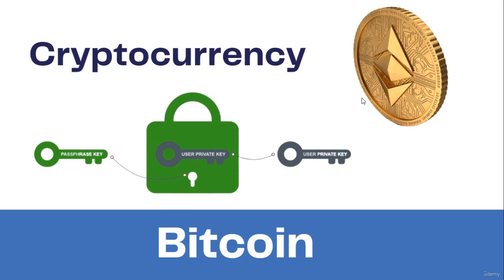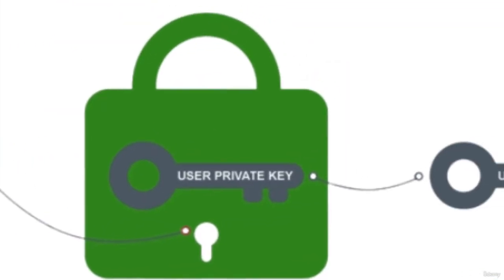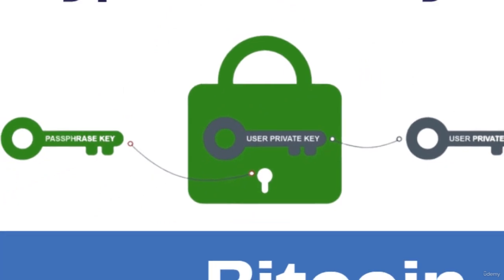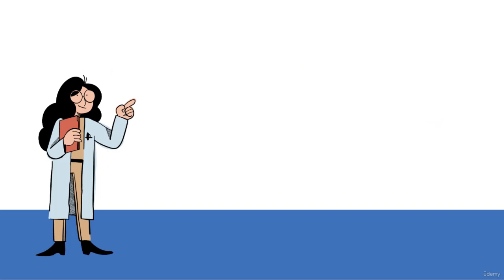This wallet contains the account private key, which is used to sign all transactions from that account. Any transaction presented by that account will be verified by the network using the corresponding public key for the account.